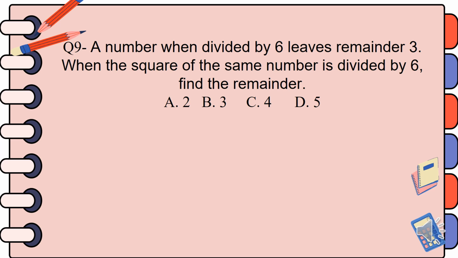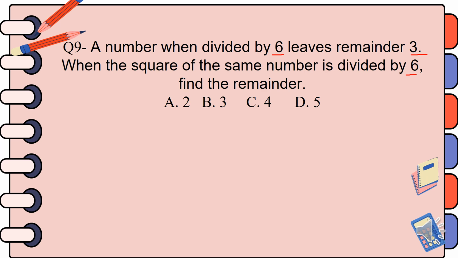Okay, let's work out the 9th question. And the question here says that a number when divided by 6, the remainder is 3. And when the square of the number is divided by again 6, find the remainder.